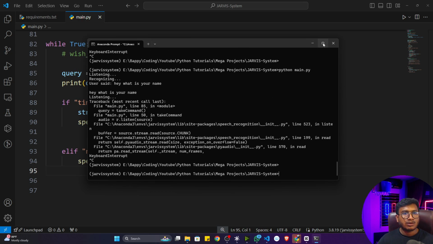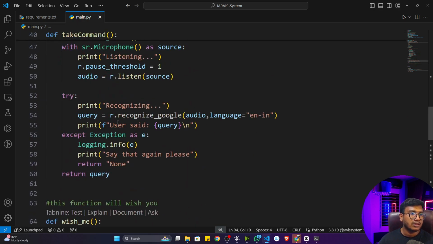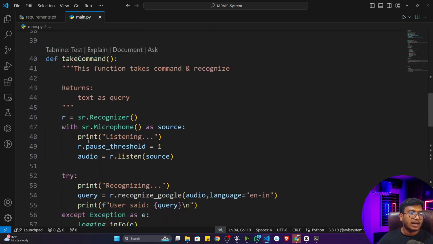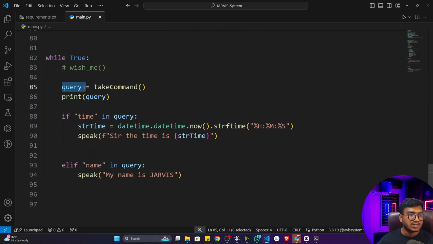Got it? That means name is there inside the query, and whenever this condition is matching, it is telling my name is Jarvis. Everything I'm writing as a condition, and I'm using the speak function again and again. Every time I use this take command function, it will keep on listening. Whatever query the user is asking, it will match the condition. If one of the conditions is matching, it will give you the response with respect to that.